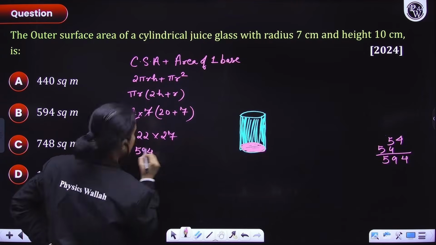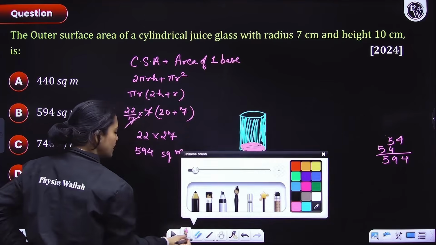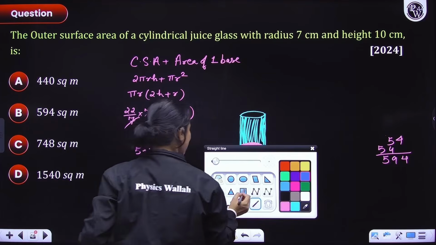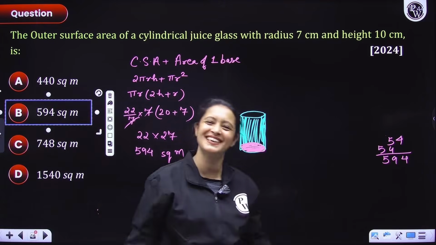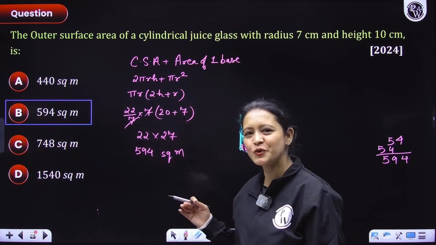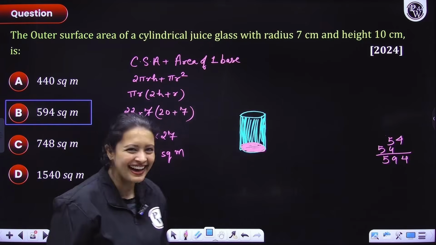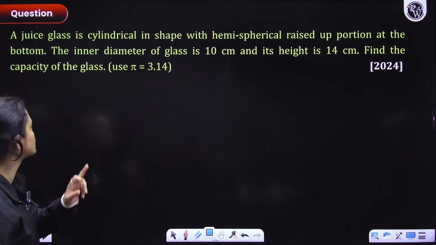594 square centimeters. So how many people got the correct answer? Come on people, if you got the correct answer, pat yourself on the back. Good job guys. Kya baat hai? Theek hai? So I think this one was just a question based on common sense. Hai na? Theek hai? Chaliye ji. With that, let's move on to the next question.